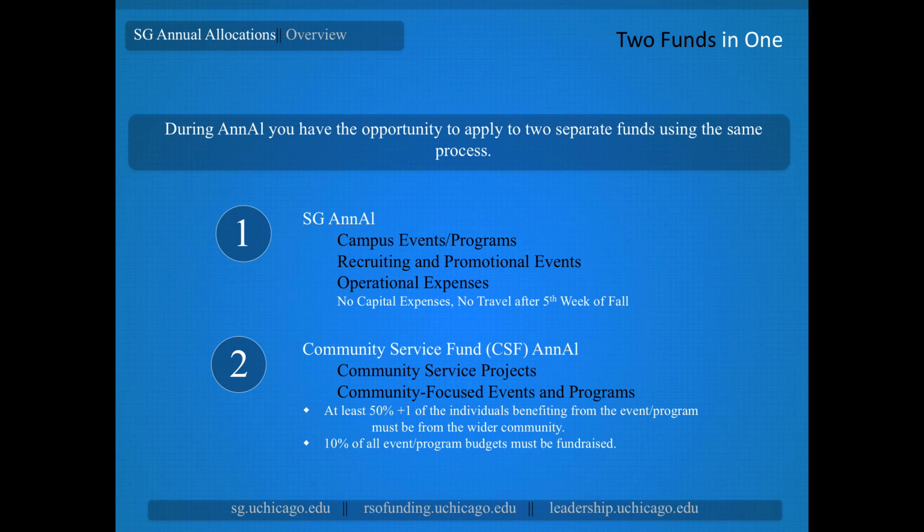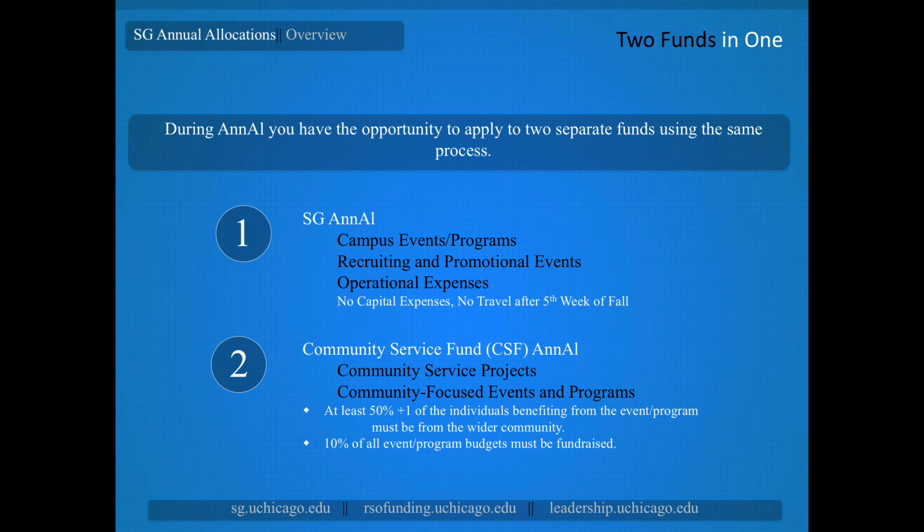As I mentioned earlier, there are 2 funds running in this process. We've combined these 2 so that it's a streamlined application process. You can apply for both at the same time, and you don't have to have a second application process to contend with. The first is Student Government's annual allocations. This is for campus events and programs and operational expenses. These are the kinds of things that you would take to SGFC during the year if you didn't get ANAL funding for them. Note that annual allocations does not fund capital improvements or student travel taking place after the 5th week of fall. SGFC has funds set aside for capital and travel expenses that you can apply for next year.